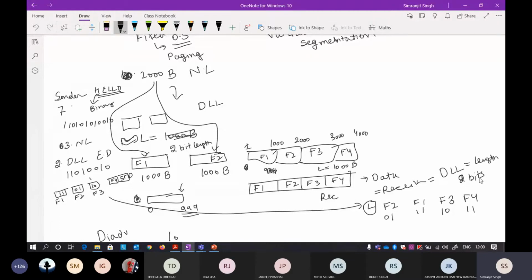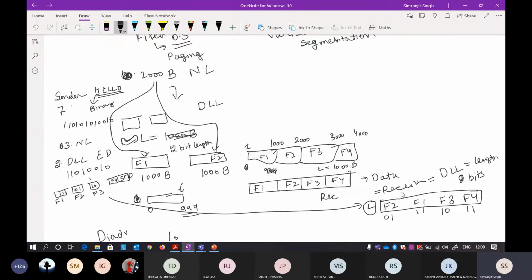Now it will take the frames, and they will be arranged like this. Whatever is received from the sender, the receiver just arranges together. The receiver does not know which is frame 1, frame 2, frame 3, frame 4. It does not know anything about that.